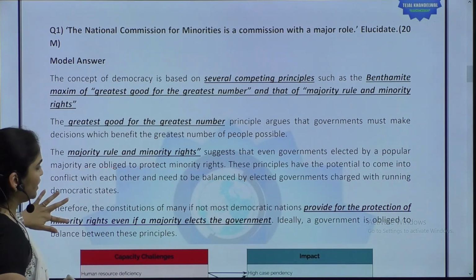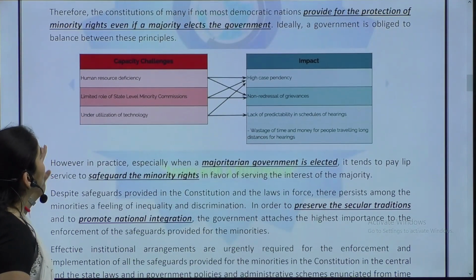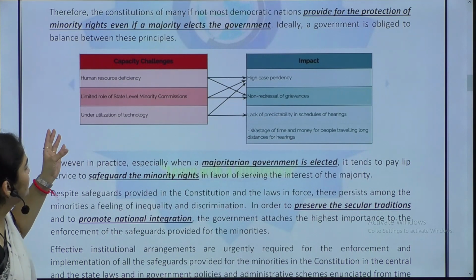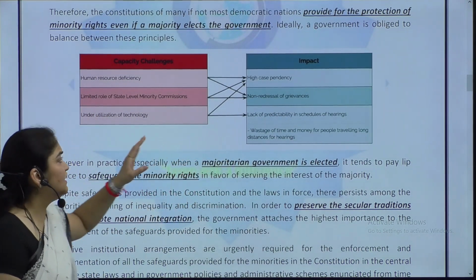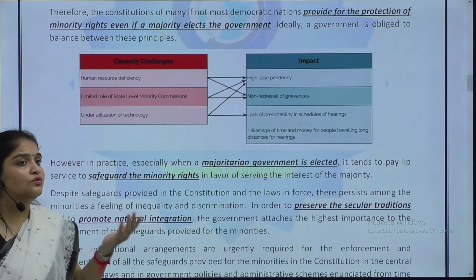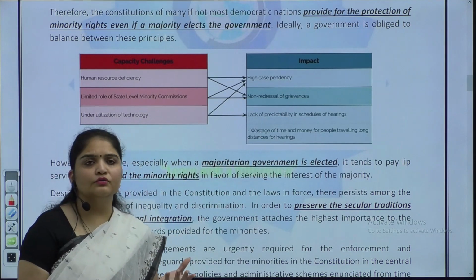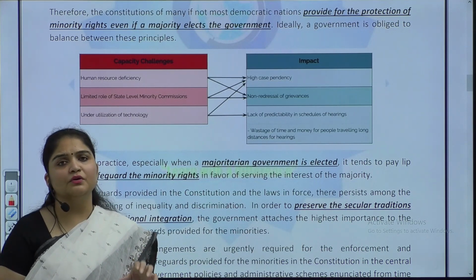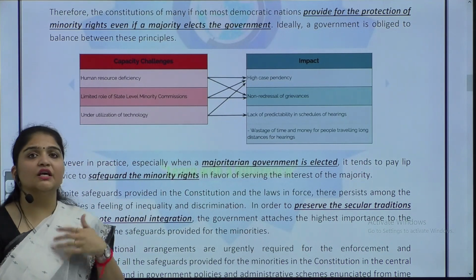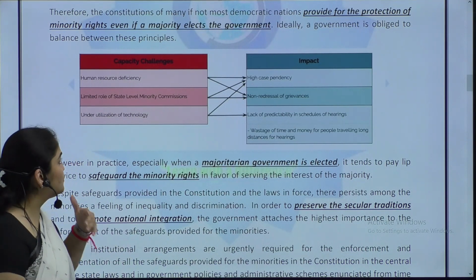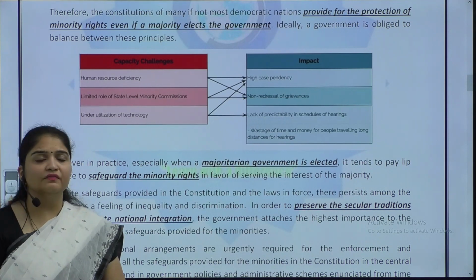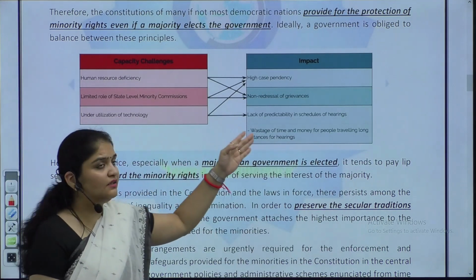Then we will be talking of what is the working. So what are the capacity challenges before the National Commission? Human resource deficiency, limited role of the state minority commissions. So there are certain states which are cooperating with respect to creation of SHRC, the State Human Rights Commission, but minority commissions being constituted by all the states remains a matter of debate. Underutilization of technology. And yes, then the impact.